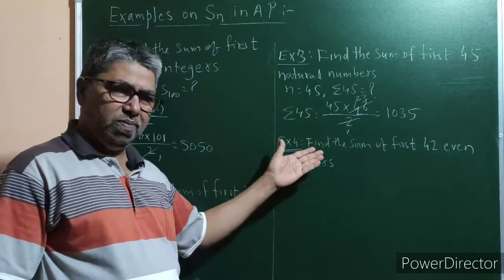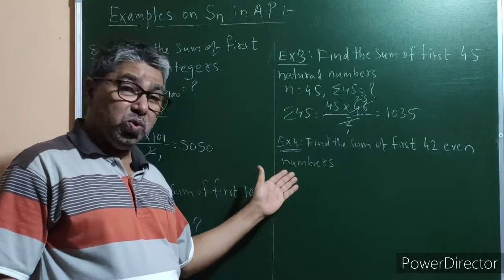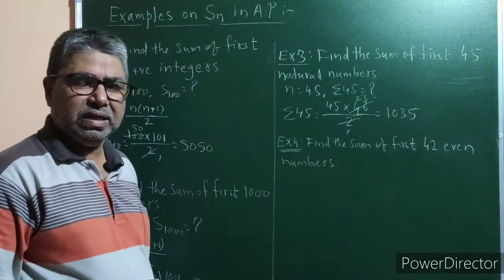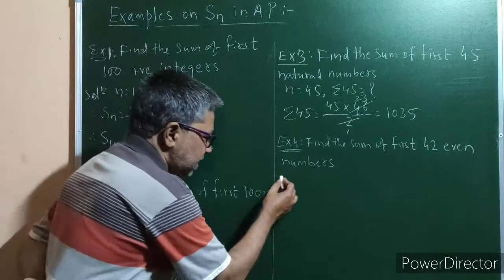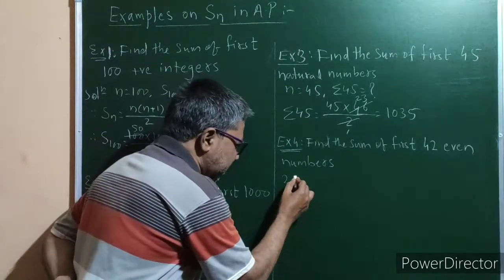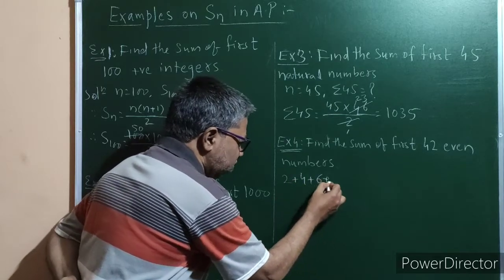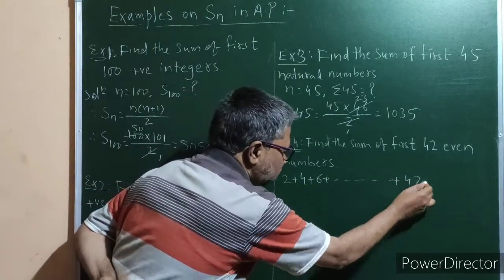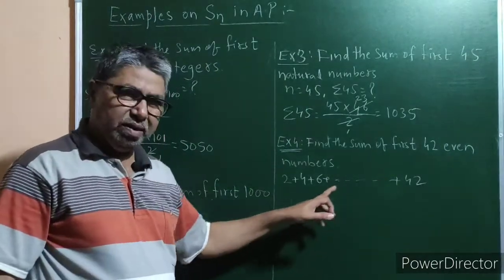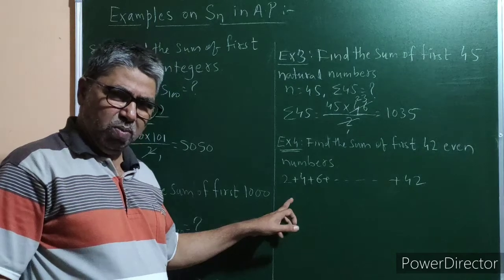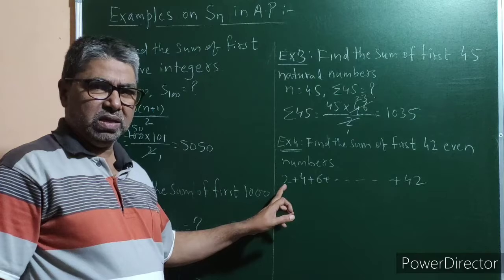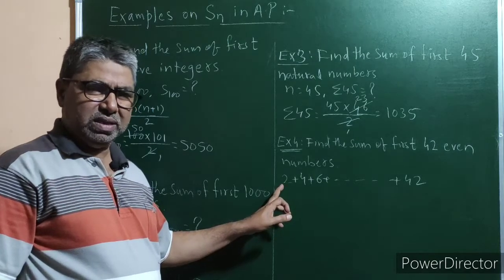One more example: find the sum of first 42 even numbers. Here you have to write the arithmetic progression, or arithmetic series: 2 plus 4 plus 6 plus so on plus 42. This is the required arithmetic series. Now all these numbers are positive even numbers, and 2 is common in all of them.